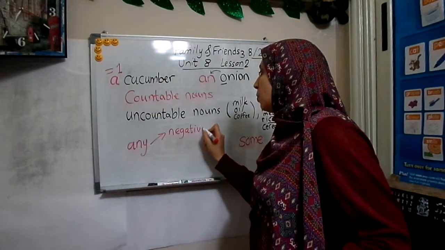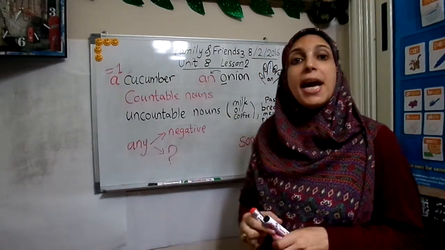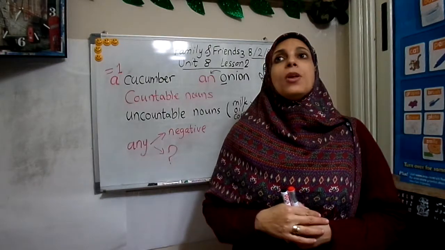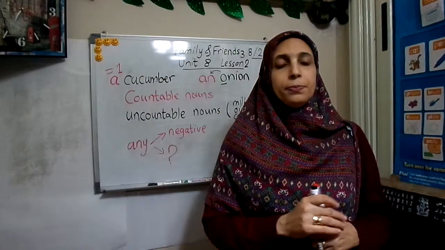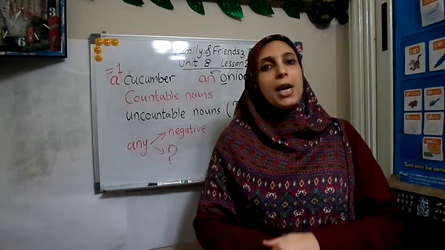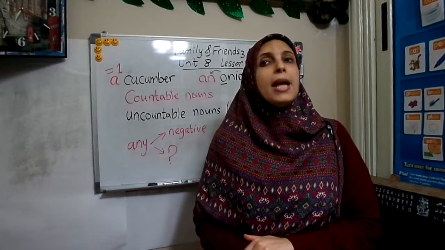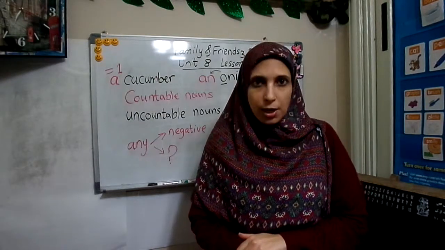What is the meaning of that? When I say, for example, I need some sugar. If I want to ask a question, would you like any sugar?